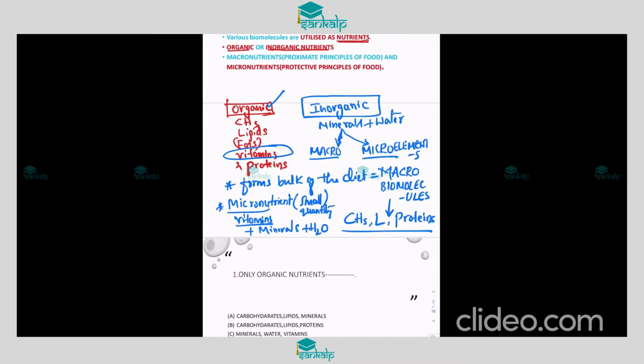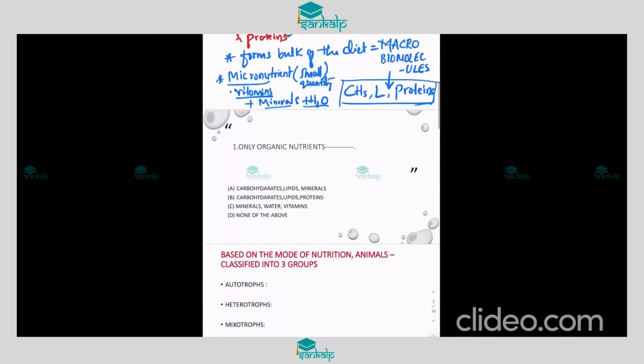Organic nutrients mainly include carbohydrates, lipids, vitamins and proteins, but not all organic nutrients are macronutrients. We won't use vitamins in the form of the bulk of the diet. That is why only carbohydrates, lipids and proteins are macronutrients, and vitamins, minerals and water are micronutrients.